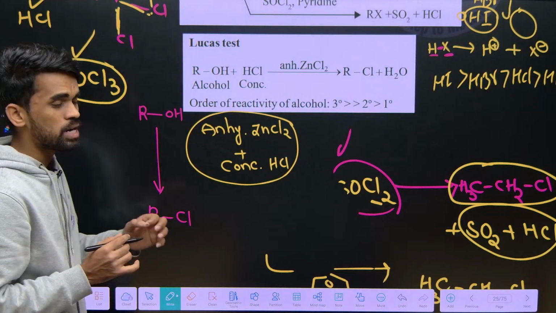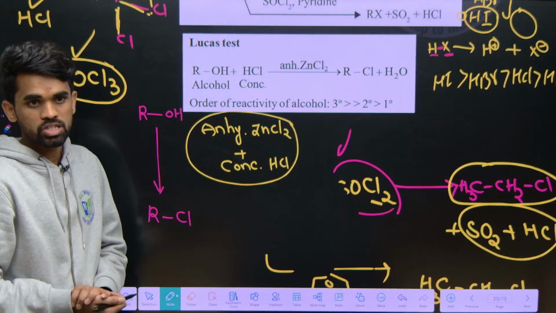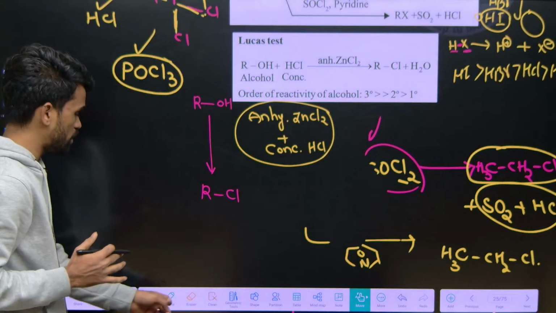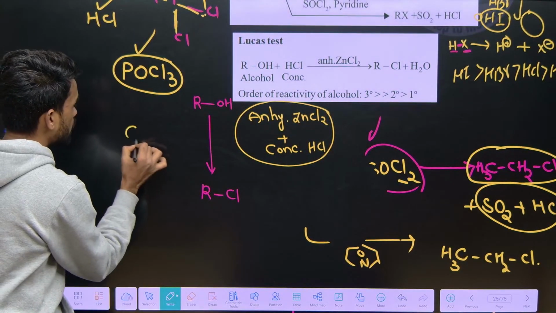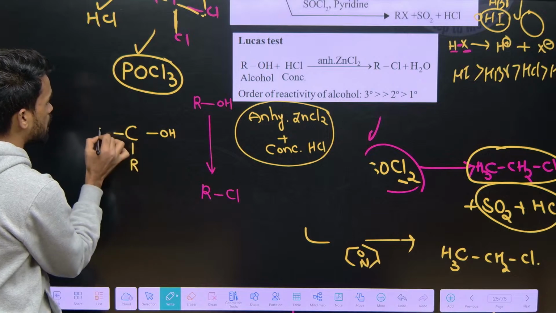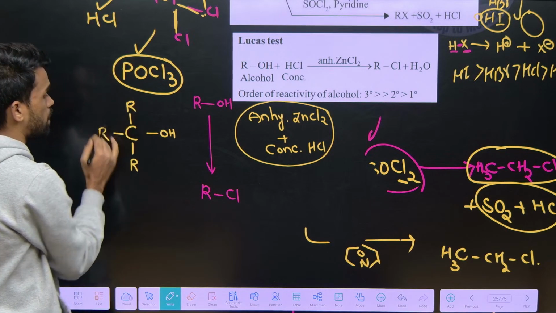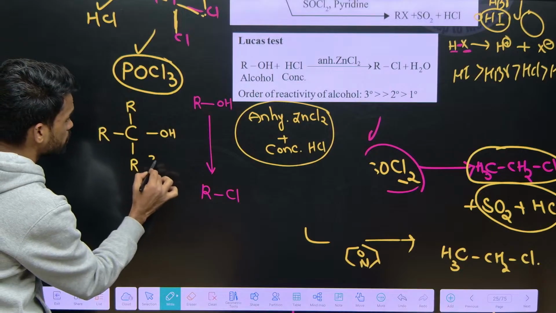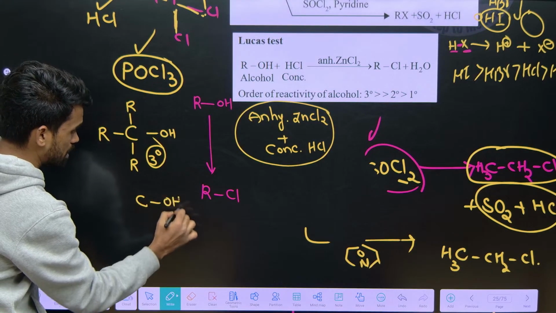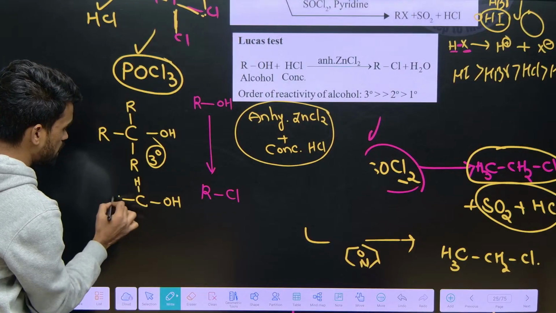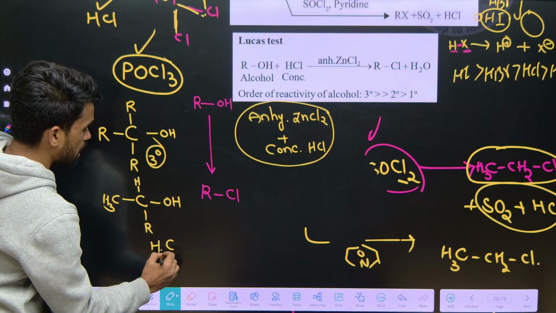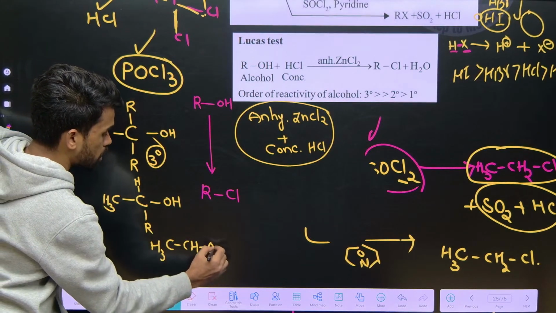Now they will ask what is the reactivity of alcohols with the Lucas reagent. So we have 3 degree alcohol, 2 degree alcohol, 1 degree alcohol. What do we mean by 3 degree, 2 degree, 1 degree? If the carbon attached to the alcohol group contains 3 alkyl groups, 3 carbon atoms attached like this, then it is third degree, tertiary. If the alcohol-attached carbon has one hydrogen and the remaining 2 positions are occupied by alkyl groups, it is secondary. If there is only one alkyl group attached to the alcohol-containing carbon, it is primary.